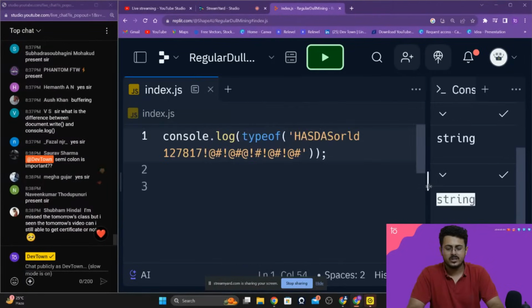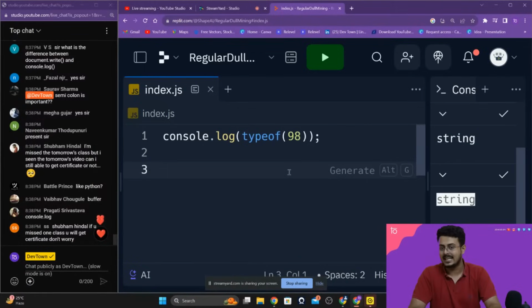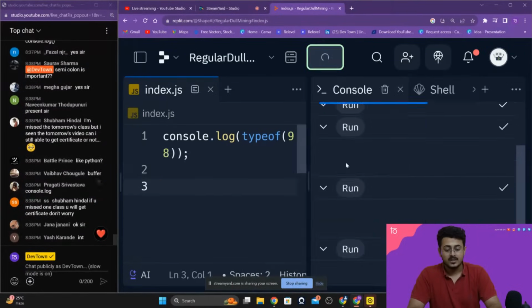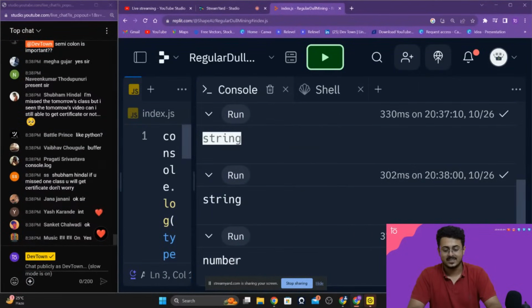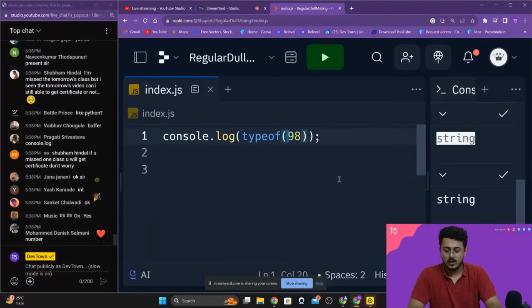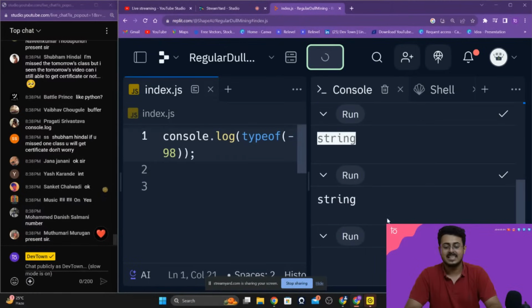Now, what about other data types? There are other data types inside of your JavaScript as well. What about numbers? Let's assume 98. Type of 98, guys. The 98 is an integer according to various different programming languages, but inside of JavaScript, 98 will be categorized as a number, as you are able to see on my right hand side. Now, what about negative 98? Negative 98 is also going to be categorized as a number.